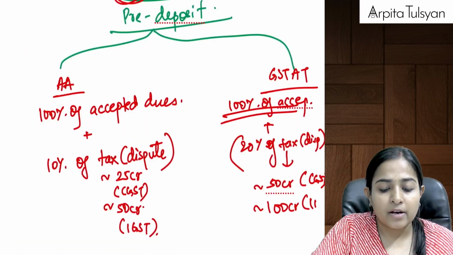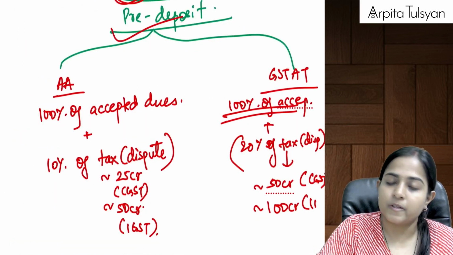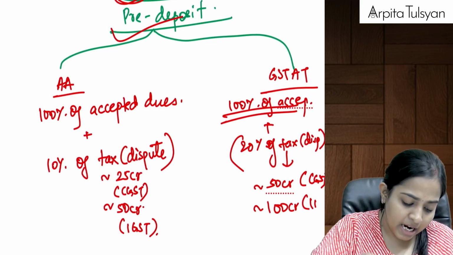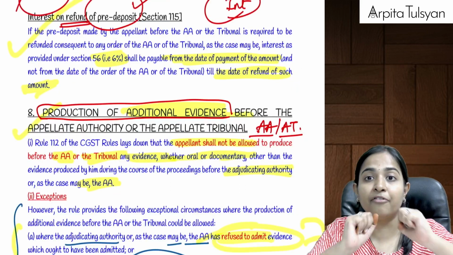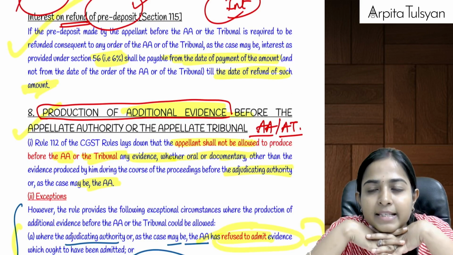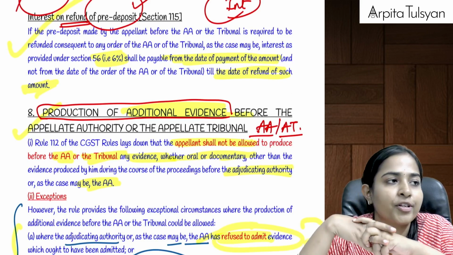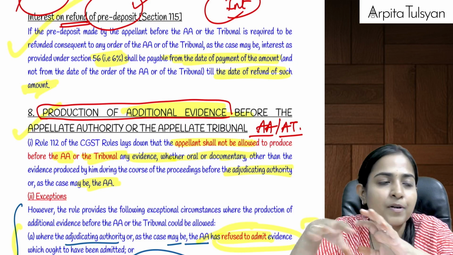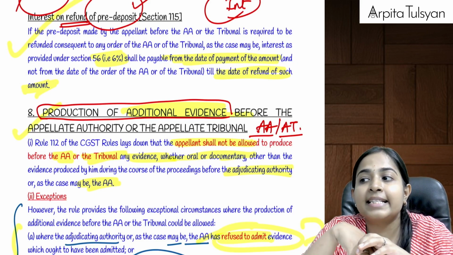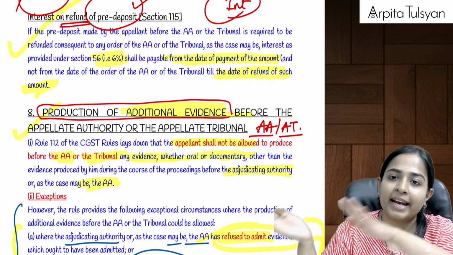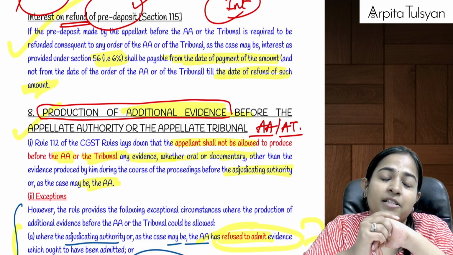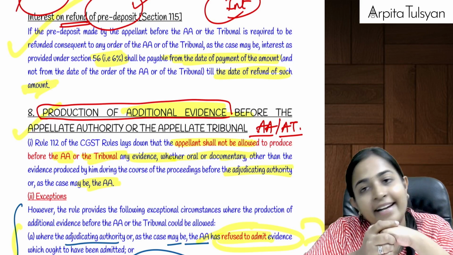Now listen, suppose the taxpayer has paid this pre-deposit, which he has to mandatorily pay before filing, and he wins the appeal. Then whatever tax dues were admitted, that is okay. But whatever extra he has paid, that 10% or 20%, and let's say the decision is such that he should get the refund of that tax paid, then he will also get interest on the same.